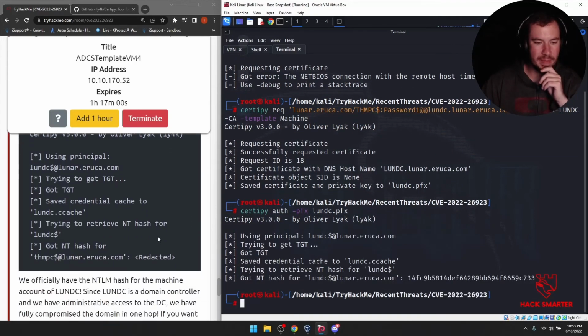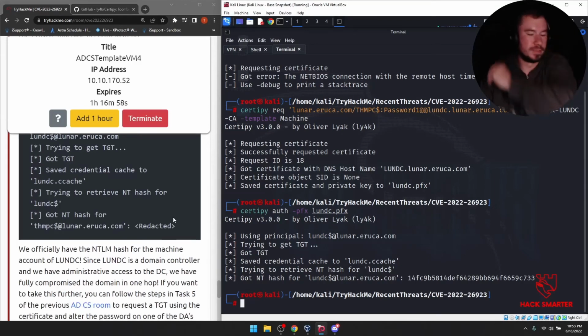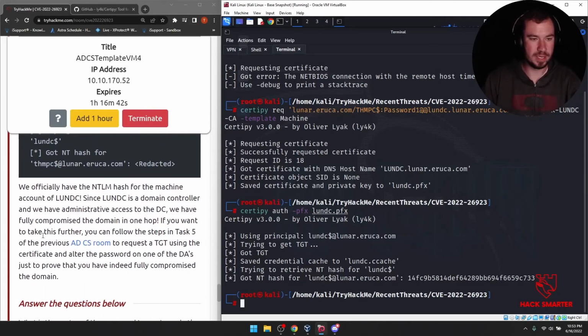And we have the NTLM hash right there. So pass-the-hash attacks, all that stuff is open for us now. And if we want to really elevate our privileges in this domain, we have the hash for the domain controller. We have just owned this network essentially through this really simple vulnerability. We officially have the NTLM hash for the machine account of LUNDC. Since LUNDC is a domain controller and we have admin access to the DC, we have fully compromised the domain in one hop.